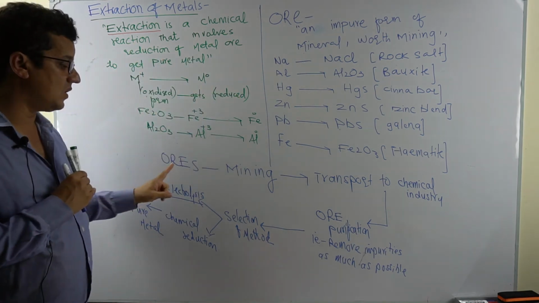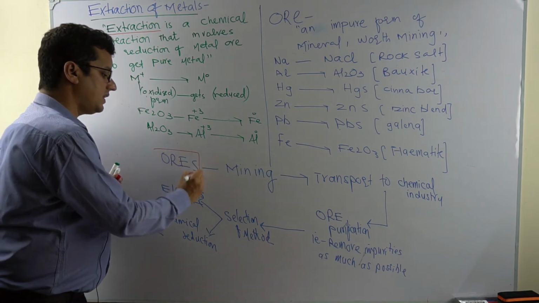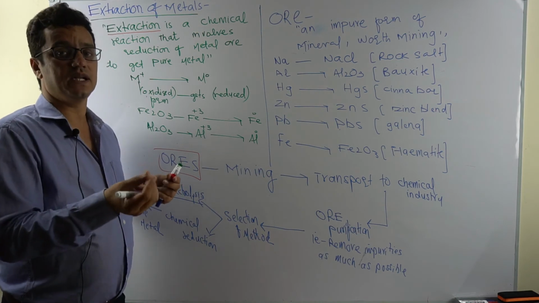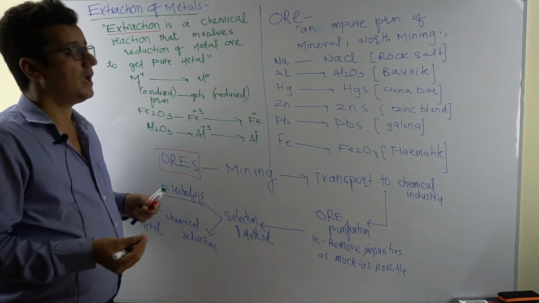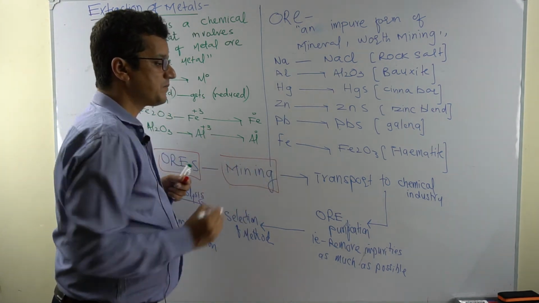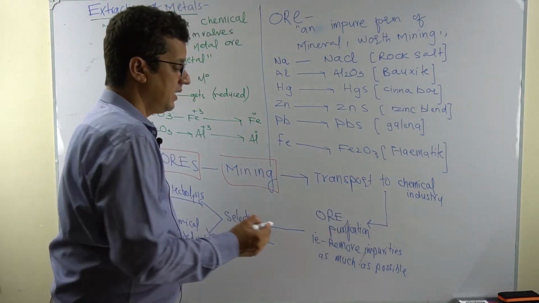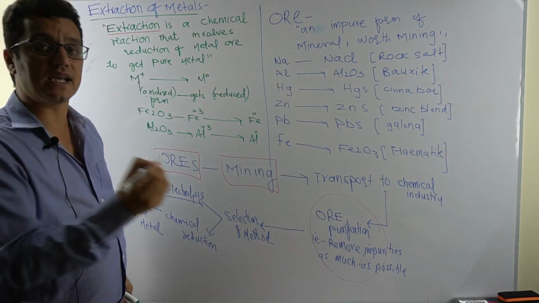The basic idea is always, as you can see in this flow chart, that in nature they are present in ore form. The ore is located by surveying persons, who find out that this ore is worth mining, that it has an appreciable amount of the mineral. Then when it is graded as worth mining, it is mined and transported to an industry. After that, ore purification is done. The physically attached impurities are removed as much as possible.